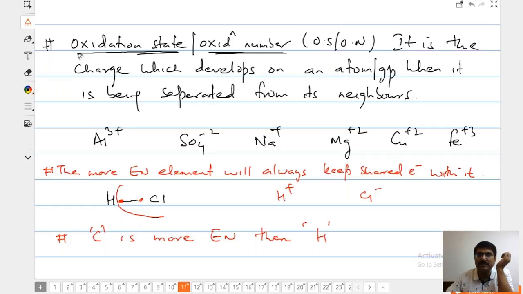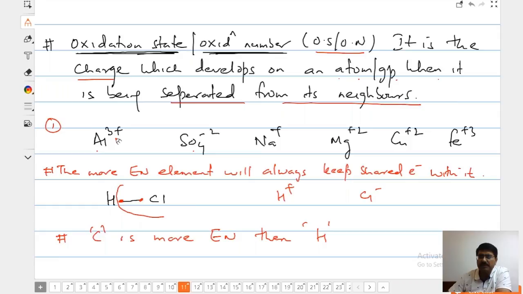Let us observe. Oxidation state or oxidation number. It is the charge which develops on an atom or group when it is being separated from its neighbors. First thing, you are simply given some iron, aluminium sulfate and so on. So what is the oxidation number here? +3, -2, +1, and +2, +2, and +3.